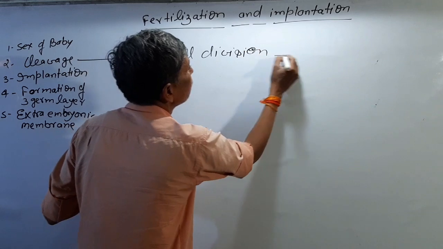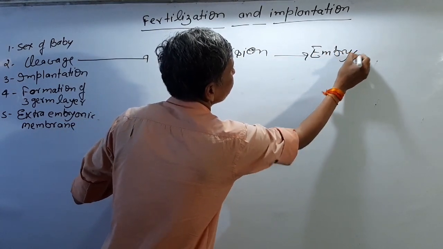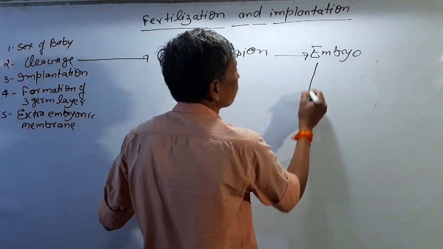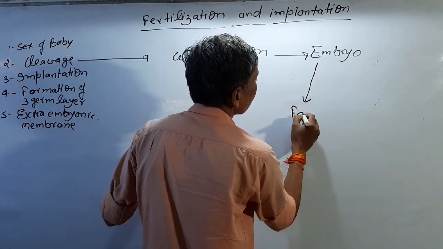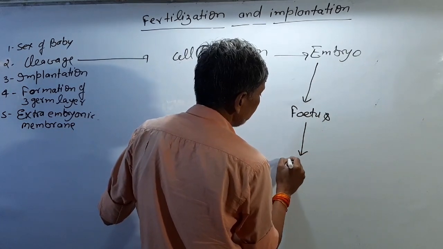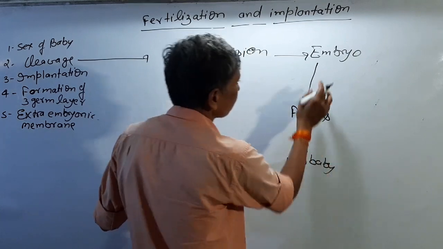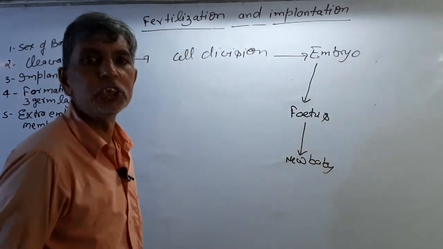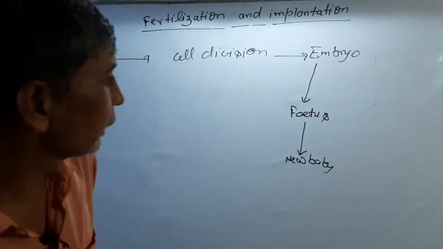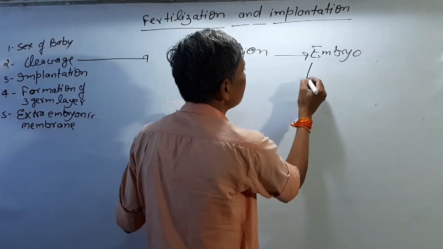Then it makes the embryo. An embryo changes after some weeks into a fetus. And the fetus changes into a new baby. But in the embryo there are many stages. You see here some stages related to the embryo. What are the stages in the embryo?